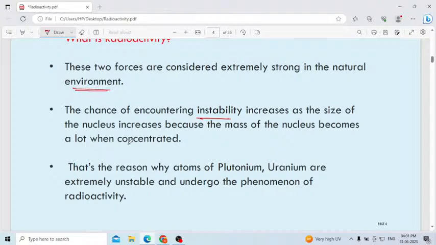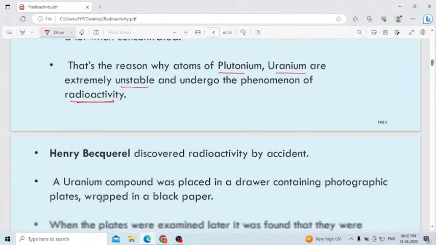But unstable atoms will not exist for a longer time. Atoms must be stable and neutral, then only can they exist for a longer time. That is the reason why atoms of plutonium and uranium are extremely unstable and undergo the phenomenon of radioactivity. Normally, unstable atoms can't exist for a long time. For atoms to exist for a long time, they need more energy, otherwise they should be stable. Examples are plutonium and uranium.